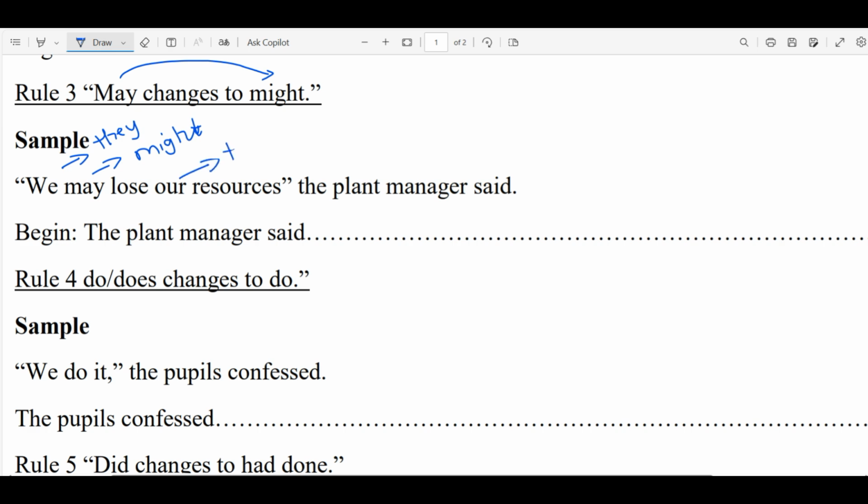Our changes to their. So I'm going to say the plant manager said that they might lose their resources.